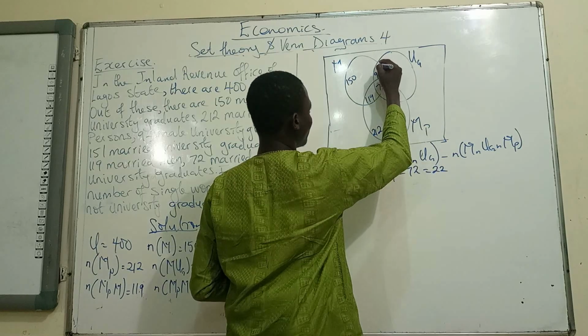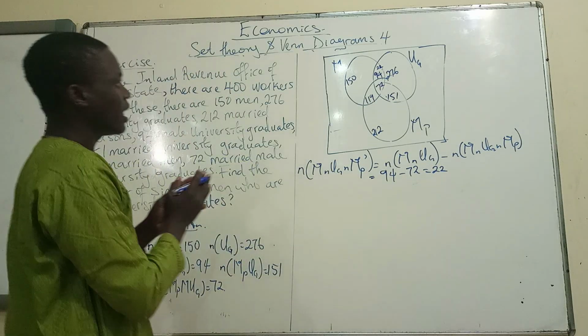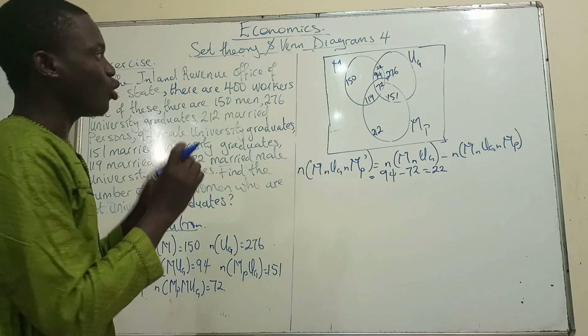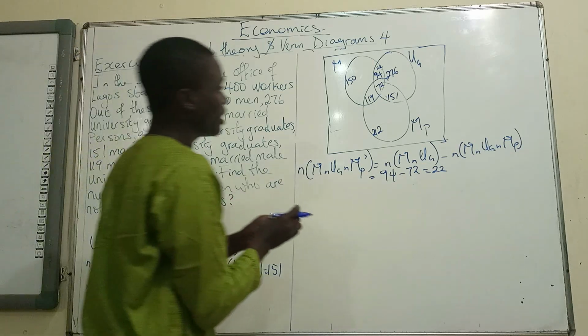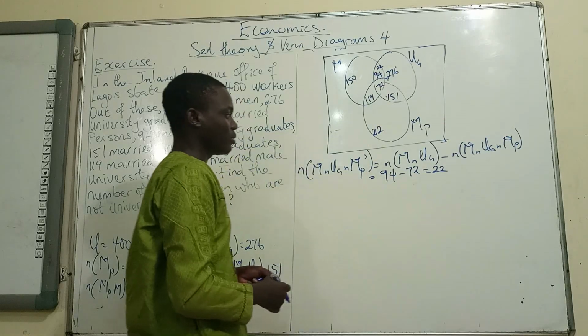So I write that in. So we have 22 here. So it's very small. That means 22 of them are male undergraduate only. So you can imagine that 72 out of this 94 belong to this particular place.